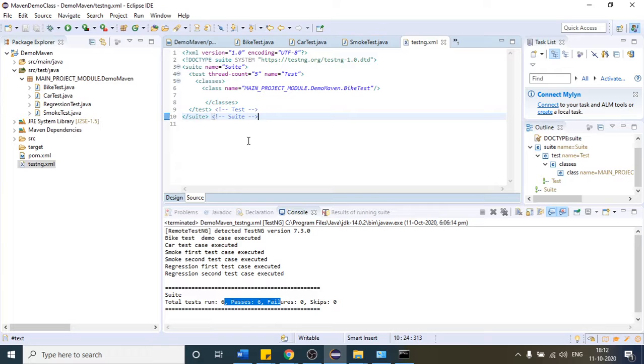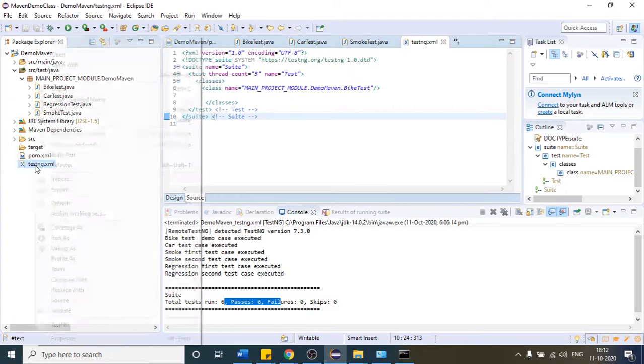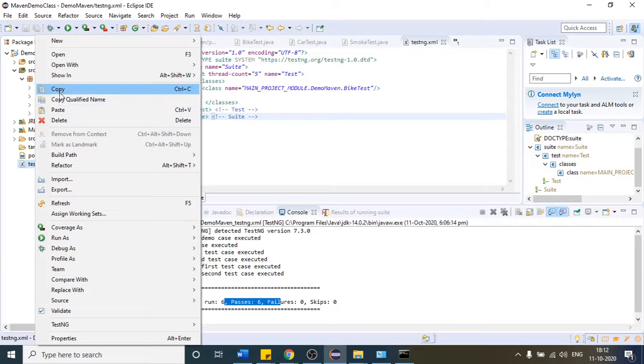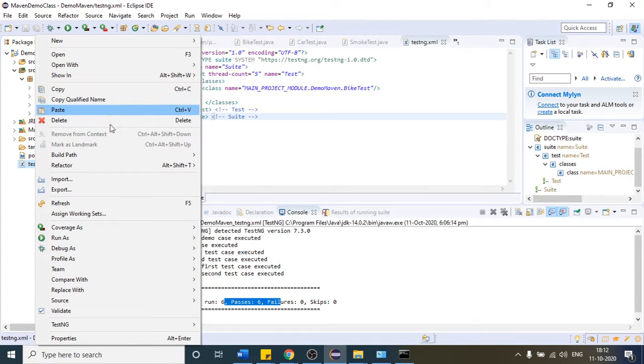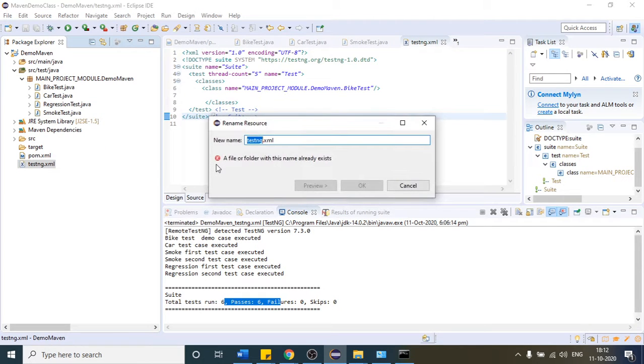Okay, one more thing. Let me create one more testng XML file. Let me rename this file to smoke. We can rename it from here: refactor, rename. I will write smoke. So this is my smoke testng XML. Inside this XML, I am having all the smoke test cases.